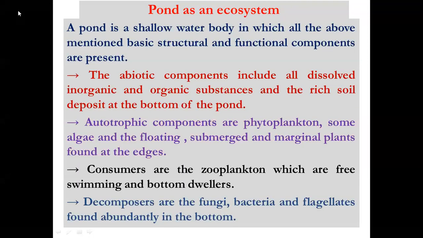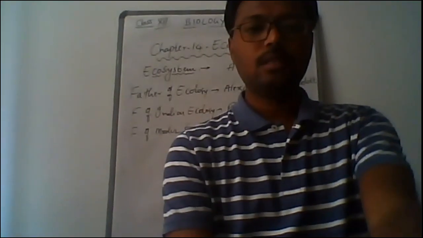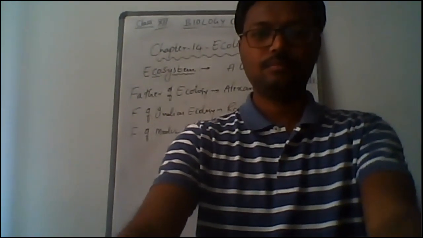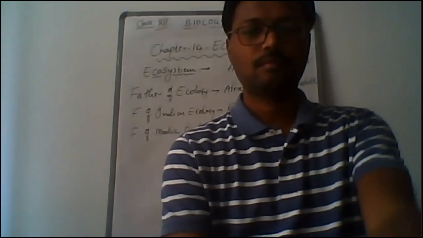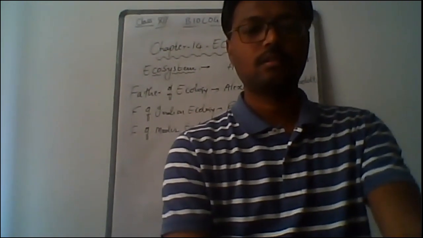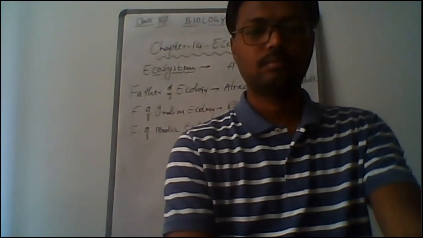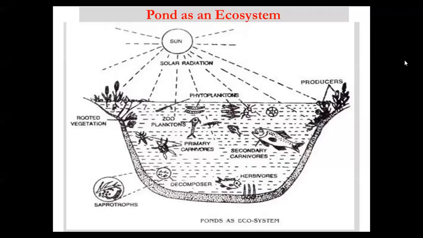right? Here it is an example of a pond ecosystem. Now before going to that pond ecosystem, if you go to the figure of this pond ecosystem, now it is an image of a pond ecosystem.